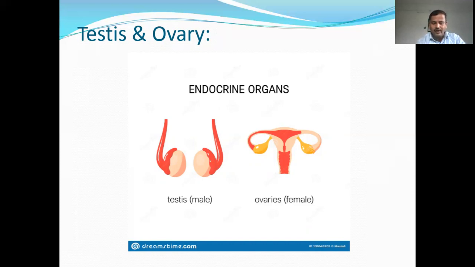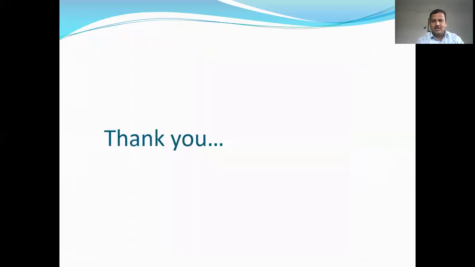And one more gland, that is the ovary. It is also a female gonad located on either side of the uterus in the posterior part of the abdomen. The ovary secretes estrogen and progesterone. These hormones are responsible for the development of secondary sexual characters, fertility, and healthy menstrual periods in the female. Along with that, the relaxin hormone is also produced by the ovary. So this is the part of the general mammalian endocrine system.